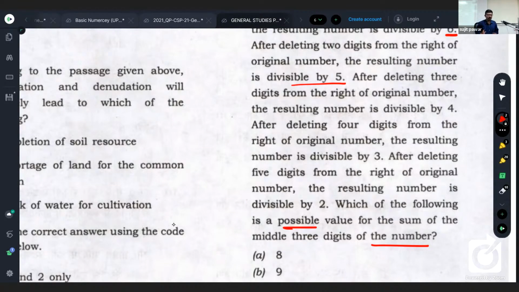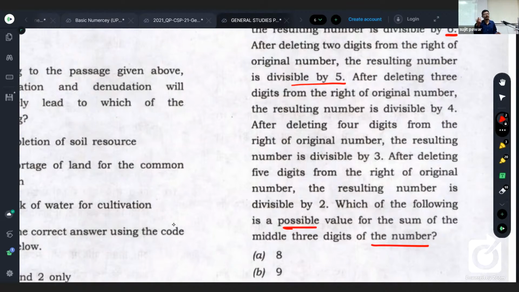Let me tell you, for those who don't know, what is the divisibility test of 9? If the sum of all the digits is divisible by 9, then that number is divisible by 9. Otherwise, no. What is the divisibility test of 6? It is a combination of two divisibility tests, 2 and 3. The number which is divisible by 2 and 3 must be divisible by 6. What is the divisibility test of 3? If the sum of all the digits is divisible by 3, then that number is divisible by 3. It is just the same as the test of 9, but the sum should be divisible by 3.